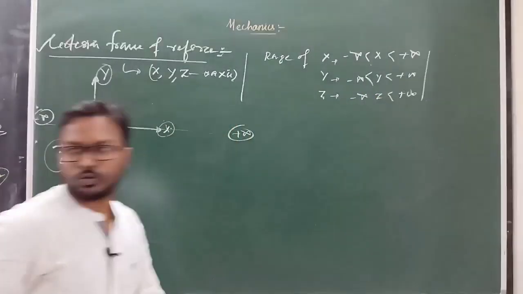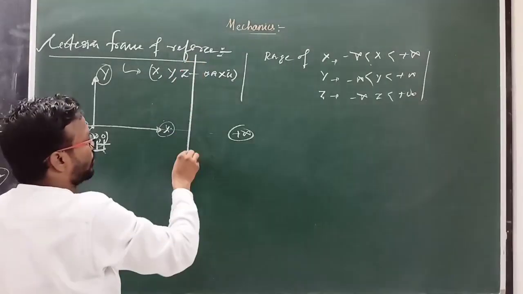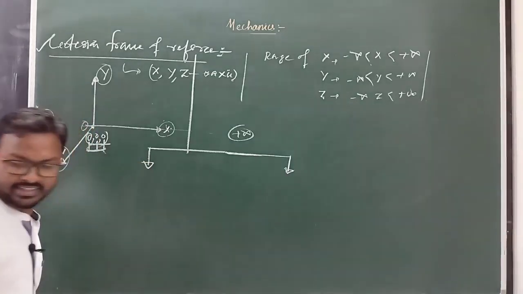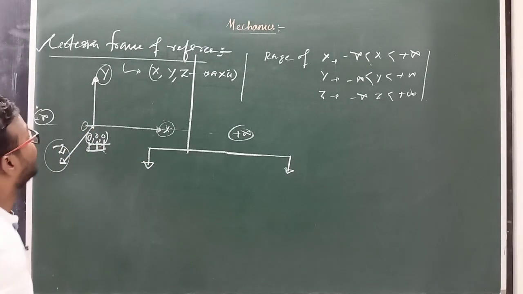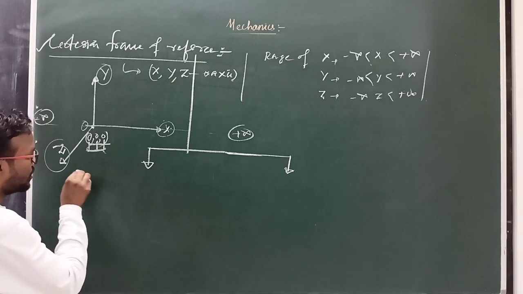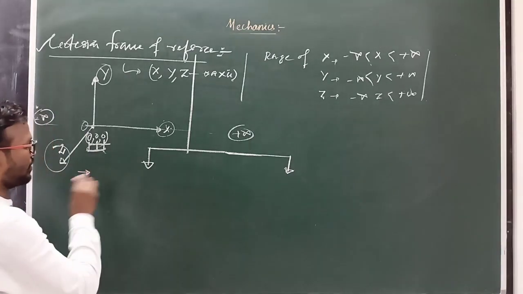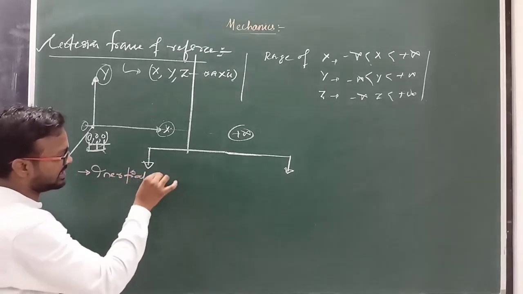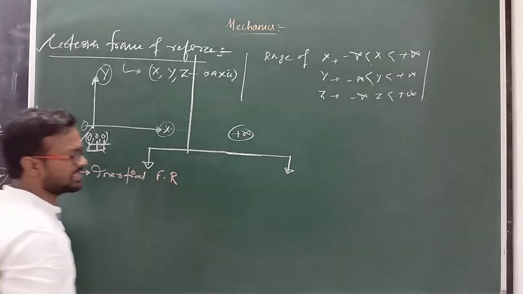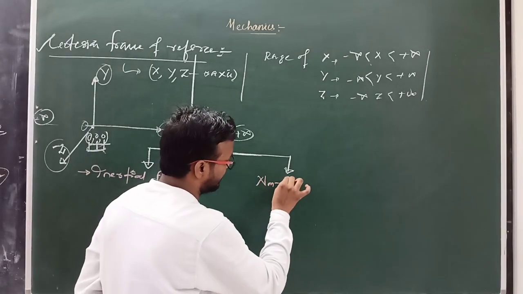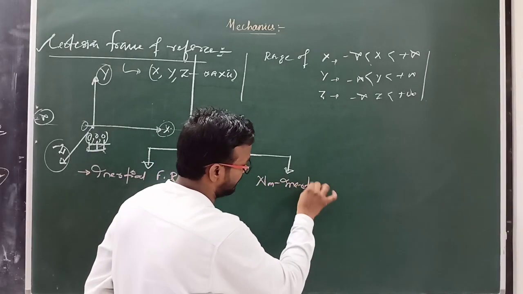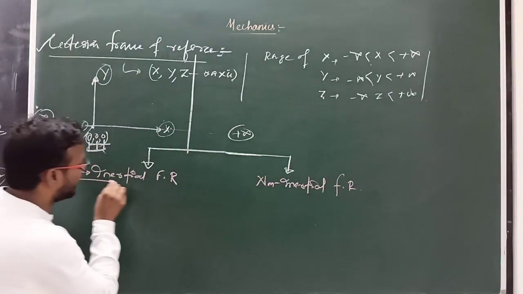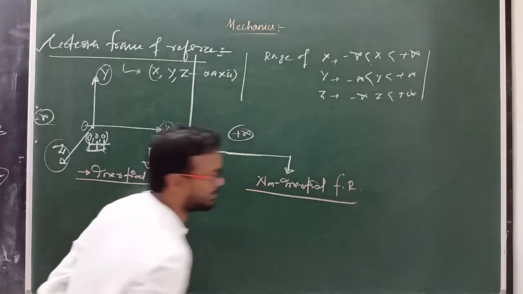This is the Cartesian coordinate system, and it is again divided into two parts. So what are the types? In this case we will discuss two types of frame of reference. First one is inertial frame of reference, and second one is non-inertial frame of reference. So what is inertial and what is non-inertial frame of reference?